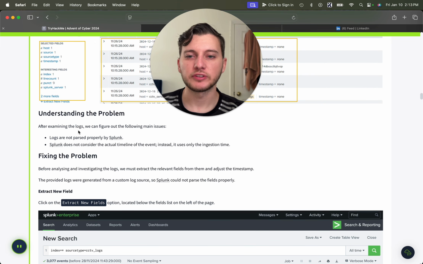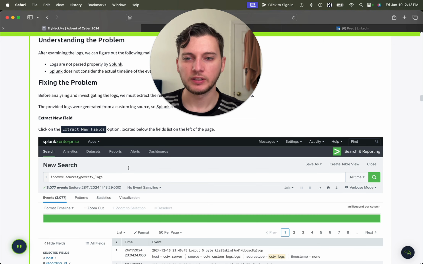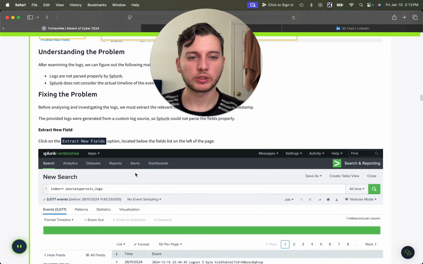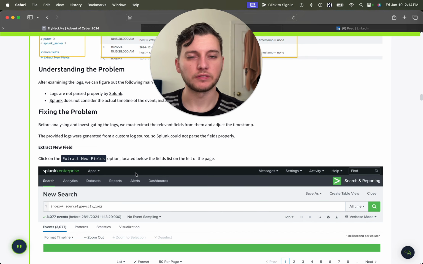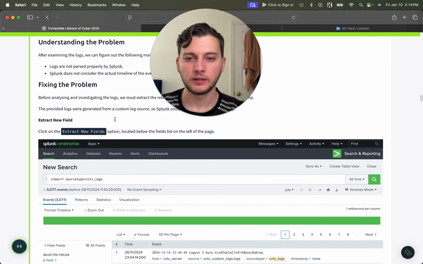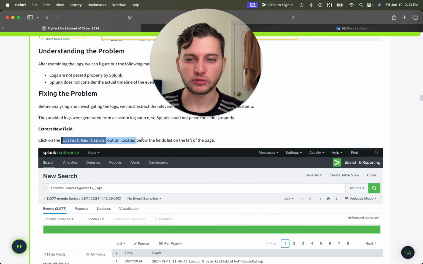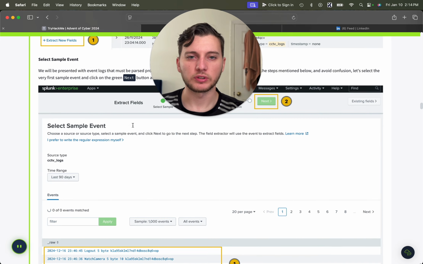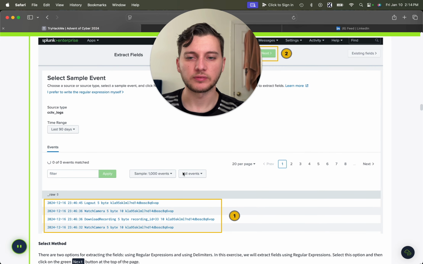So after examining the logs, we can figure out the following main issues. Logs are not parsed properly by Splunk. Splunk does not consider the actual timeline of the event. Instead, it uses only the ingestion time. So now what we're going to do is create a parser specifically for these logs. And how we do that is we click on Extract New Fields, and we're going to select the sample event.